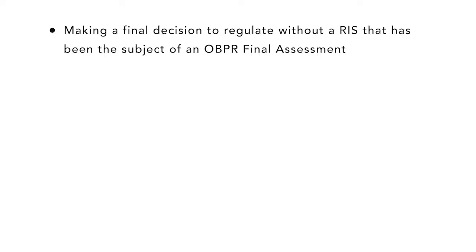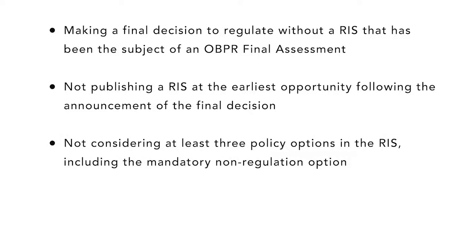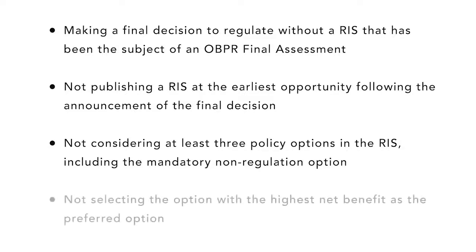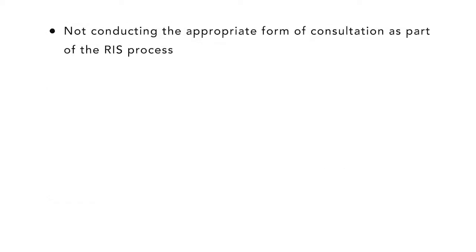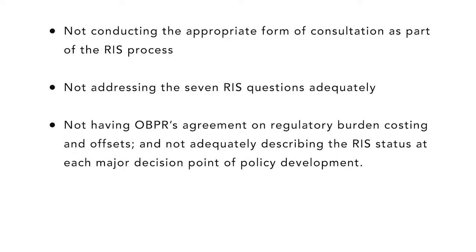OBPR final assessment, not publishing a RIS at the earliest opportunity following the announcement of the final decision, not considering at least 3 policy options in the RIS, including the mandatory non-regulation option, not selecting the option with the highest net benefit as the preferred option, not conducting the appropriate form of consultation as part of the RIS process, not addressing the 7 RIS questions adequately, not having OBPR's agreement on regulatory burden costings and offsets, and not adequately describing the RIS status at each major decision point of policy development.